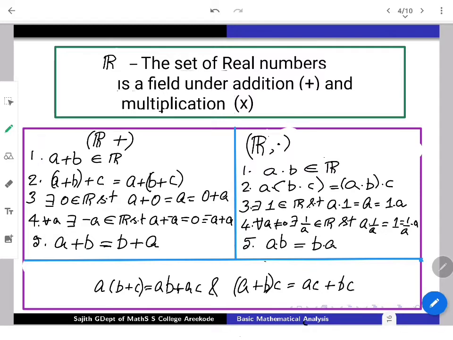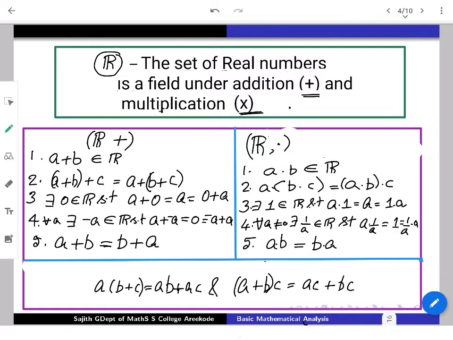So, what are real numbers? I mean the set of real numbers. The set of real numbers is, as far as we are concerned, a field. So what do you mean by a field? A field is a set with two binary operations given for us. We will denote the set of real numbers as R, and it is equipped with two binary operations, addition as well as multiplication. Multiplication, more conveniently, we will write by a dot or without a dot also.